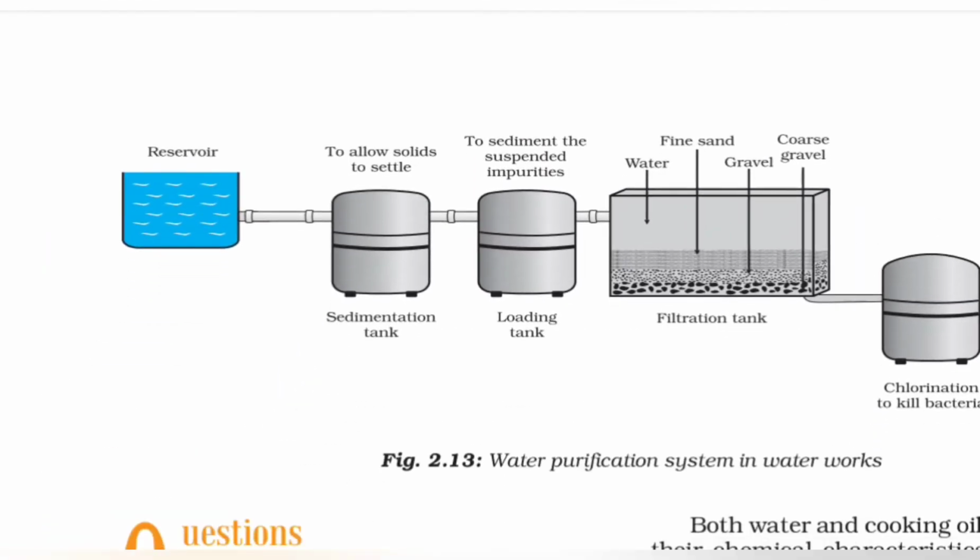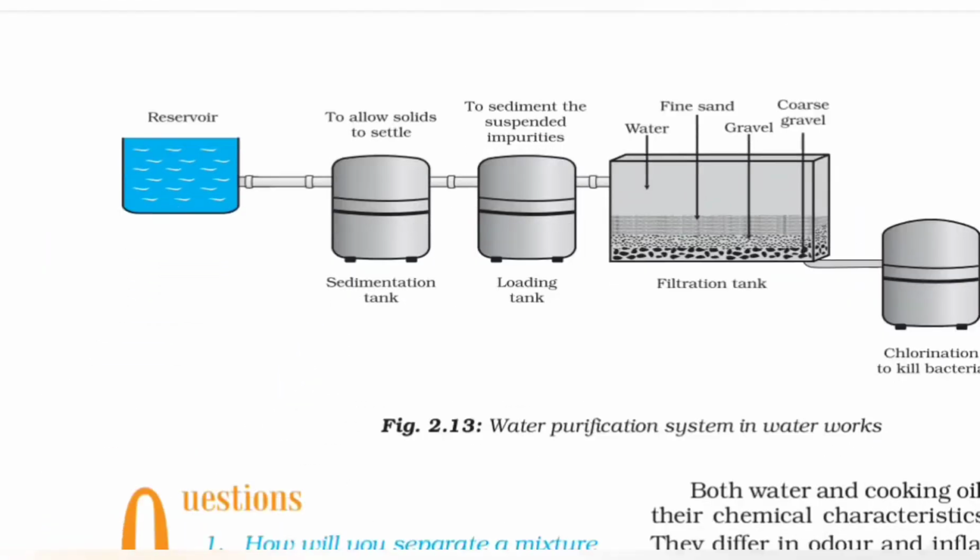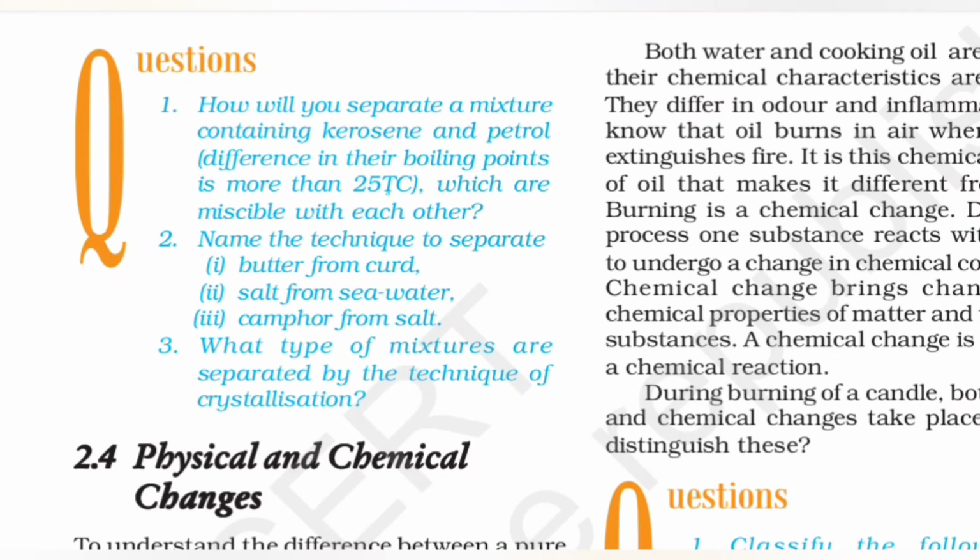Then we come to the questions again. How will you separate a mixture containing kerosene and petrol? They have a difference in their boiling points of more than 25 degrees Celsius, and they are miscible with each other. We saw that miscible liquids can be separated by distillation, so you have to mention distillation, and the whole concept is established on the volatility property of substances, and you can mention the steps from the distillation activity above.